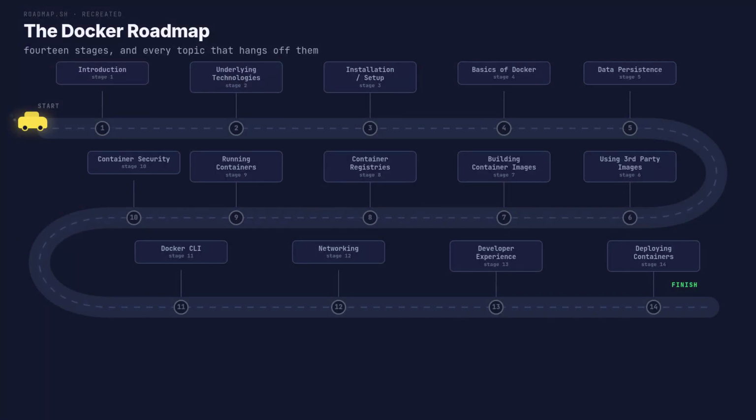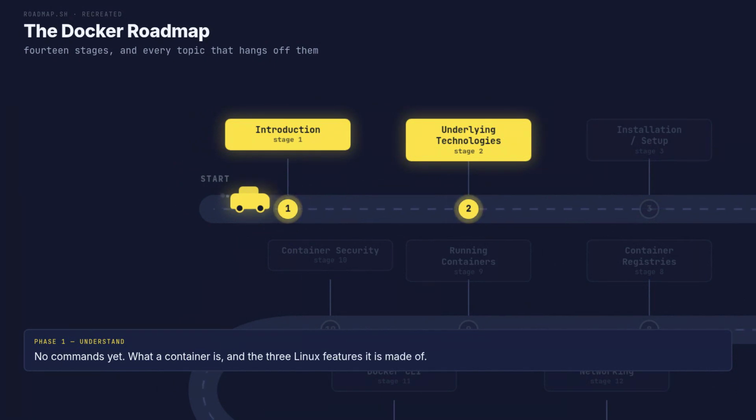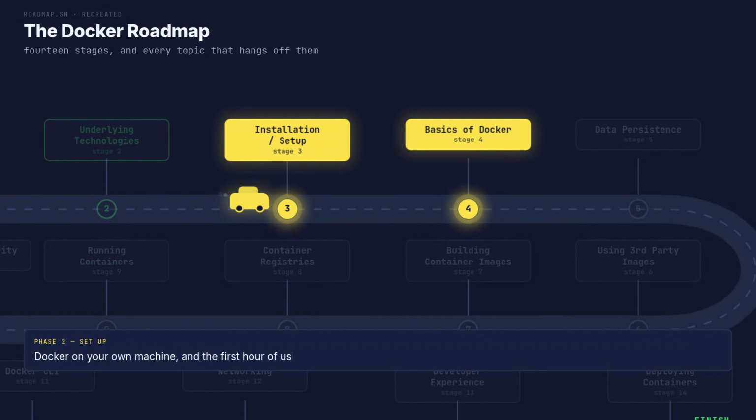This is the Docker roadmap, every box on it in the order it puts them. The path starts with understanding what a container is and the Linux features underneath it. Next, you set it up. Docker on your machine and your first containers by hand.